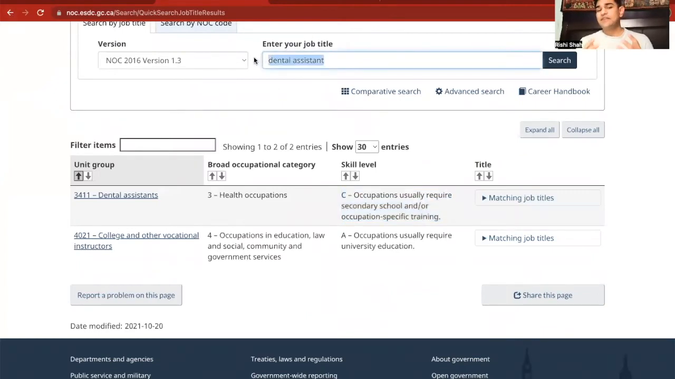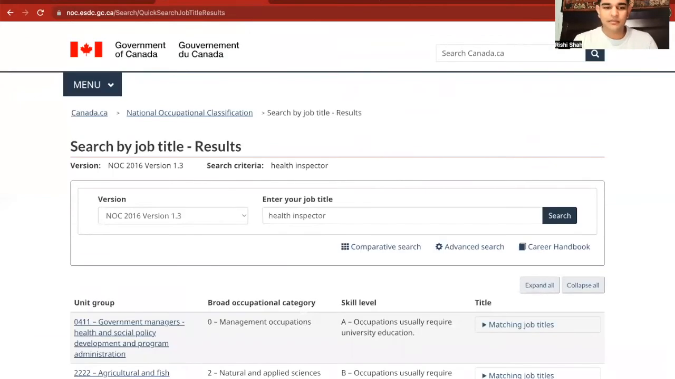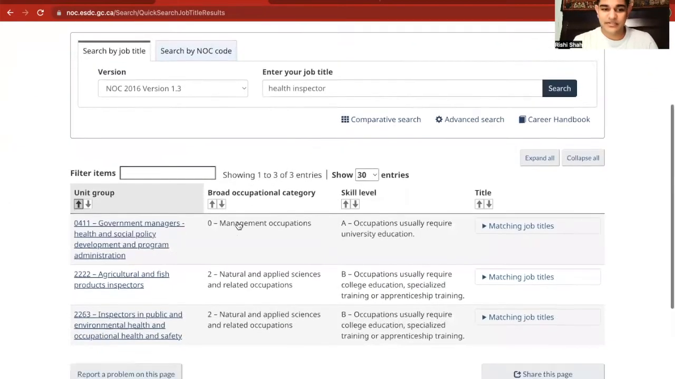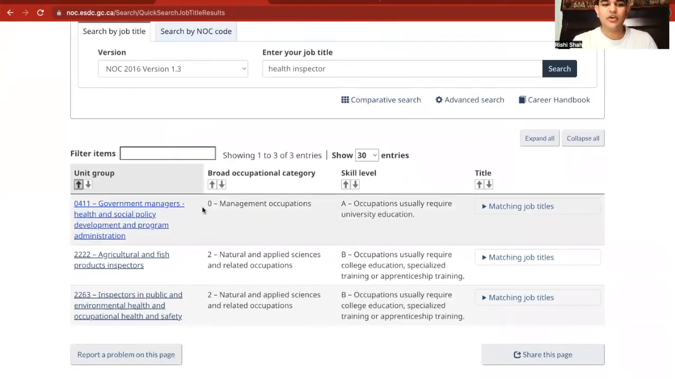The other thing that's famous is the Masters in Public Health, MPH or MHA. That makes you a health inspector in the health committee, right? And health inspector, a government manager, or inspectors in public health and environmental health and occupational health and safety, will give you a B or an A category.